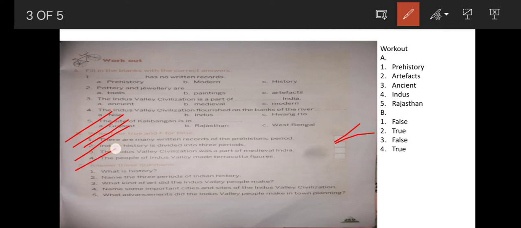4. The people of Indus Valley made terracotta figures. That is true. The people of Indus Valley civilization made statues and human figures by using terracotta materials, which means red and brownish materials. So I hope you understood exercise A and B.